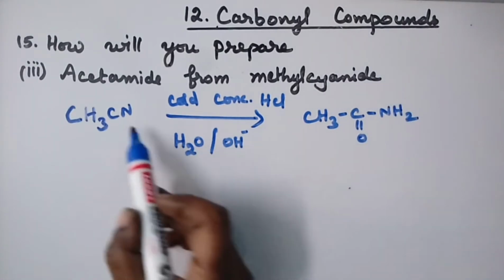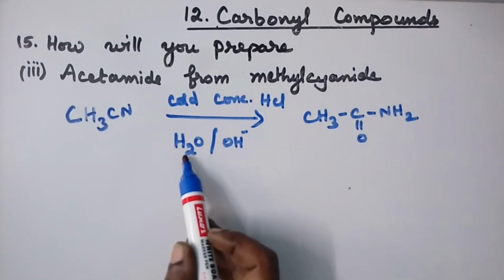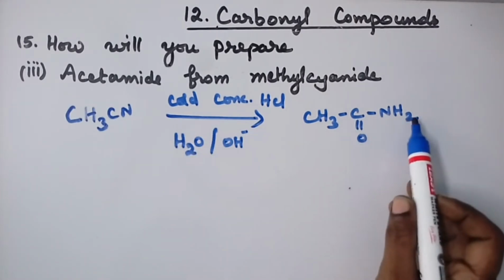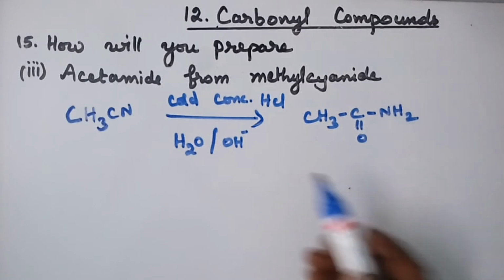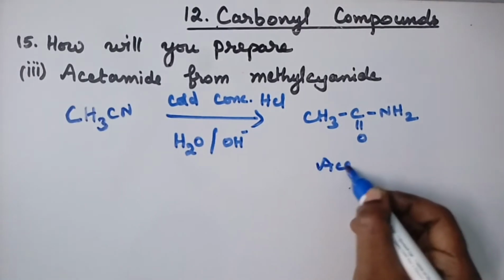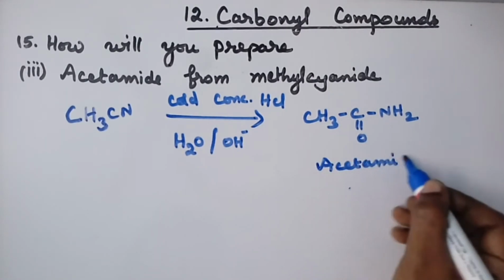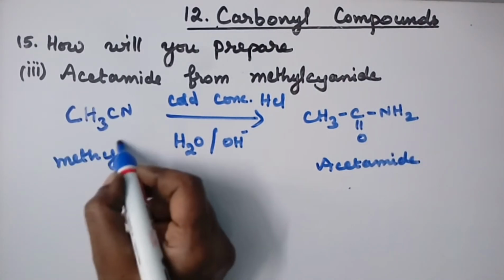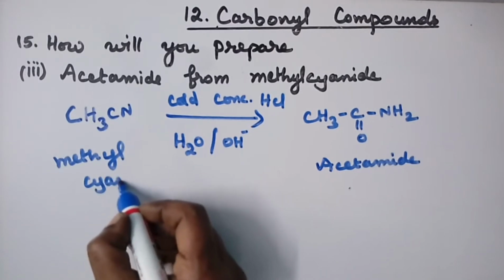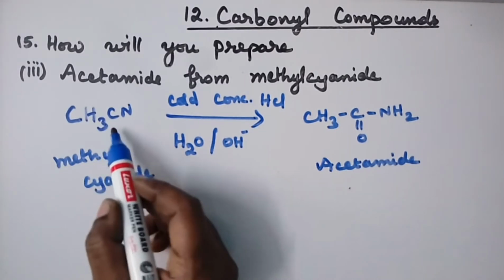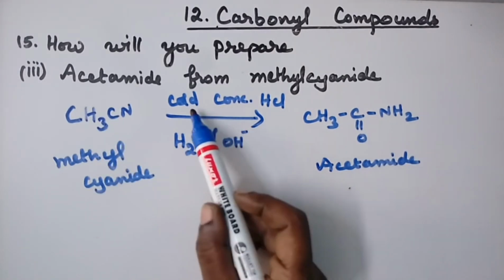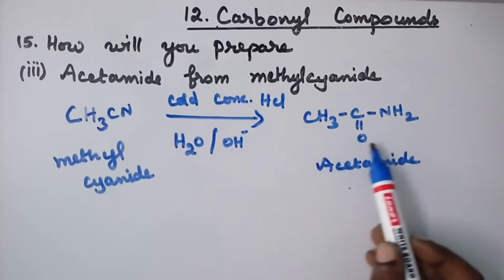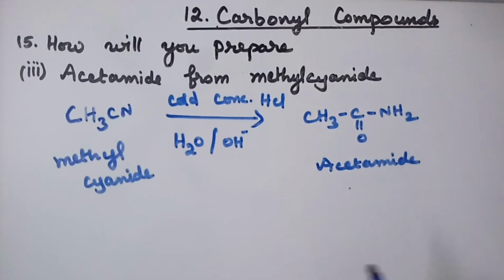Here with CN, H2O is added. With C, oxygen, and with nitrogen, hydrogen, H2 is added. So this is acetamide, and this is methyl cyanide. Methyl cyanide with cold concentrated HCl on partial hydrolysis gives acetamide.